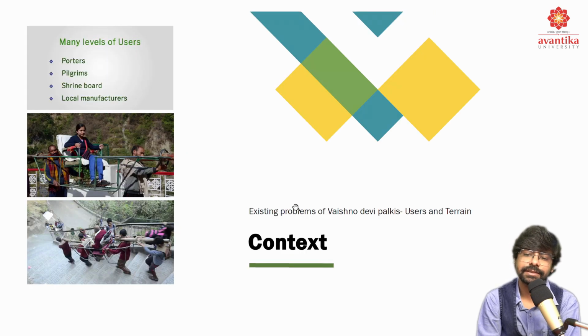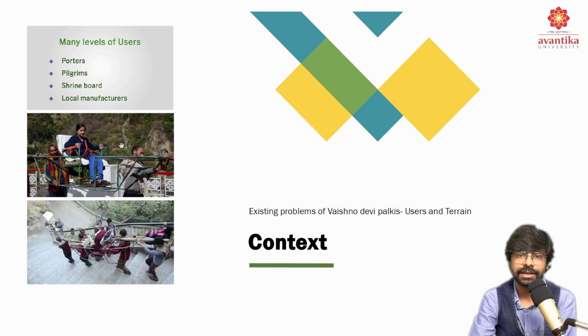Then comes the context. What could be the existing problems of Vaishno Devi Palkis? The users and terrain. The main levels of users are, first, the porters, pilgrims, shrine board and local manufacturers. You can divide them into primary, secondary and tertiary users. So we start pinpointing and checking our checklist simultaneously for the possible levels of users. I've already mentioned that there are a number of people going on the pilgrimage, and second is the terrain.